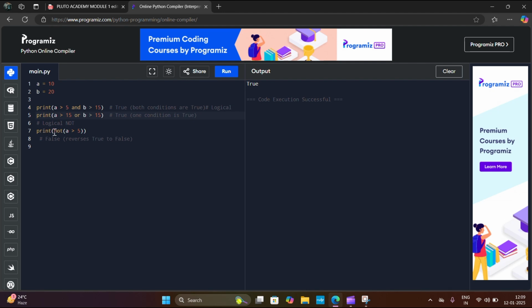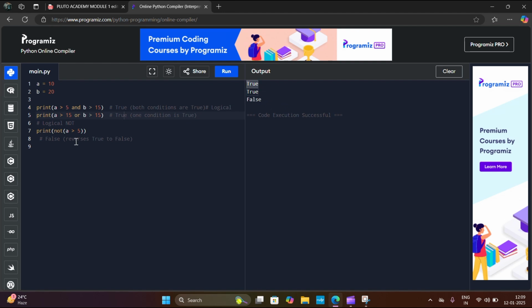And then I will print not a greater than 5. Check this condition first. A is greater than 5? Yes, a equals 10. So it is true. But it does not return the value true, it returns false, because we are using the not operator. The not operator reverses true to false. Let's run this program.